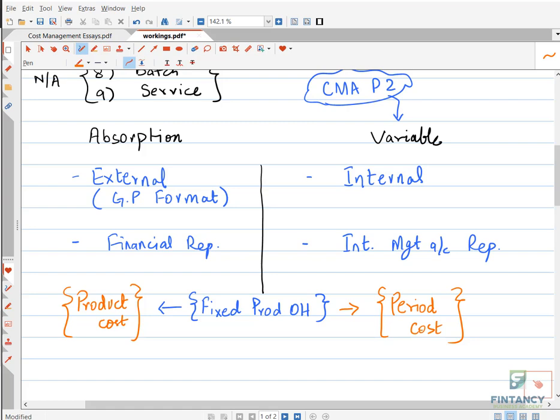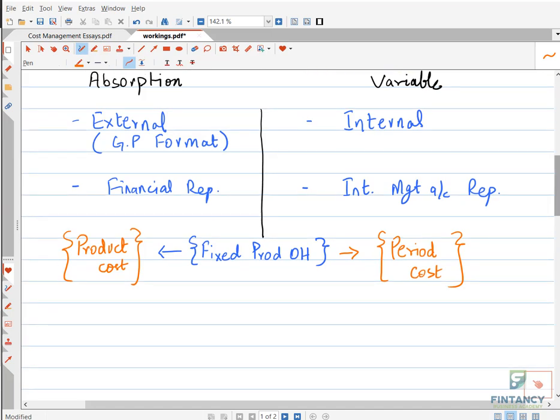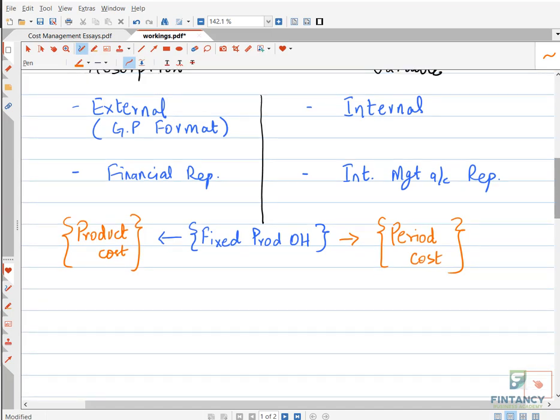So remaining everything is the same. For example, direct material, direct labor, variable production overheads, same treatment. What is that treatment? Here I will write for you. I mean, no difference.